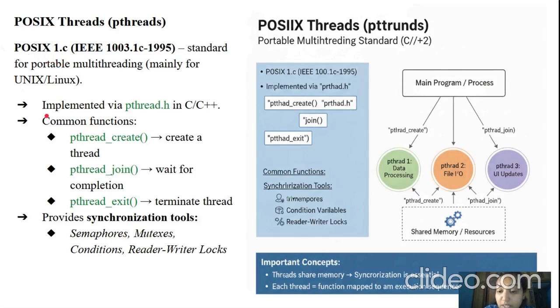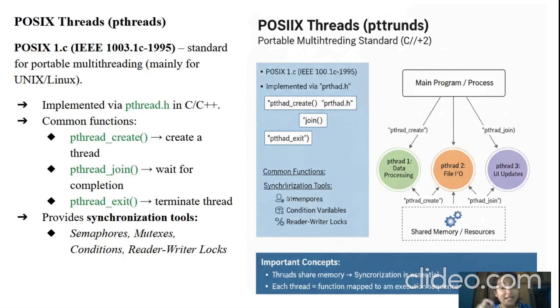What functions are involved in creating POSIX threads? pthread_create, pthread_join, pthread_exit. It also provides synchronization, again with semaphore concepts, mutex, conditions, and reader-writer locks. I hope you can remember these from operating system algorithms and when we discussed states in the operating system: semaphores, mutex, conditions, reader-writer locks. So this is about POSIX threads.